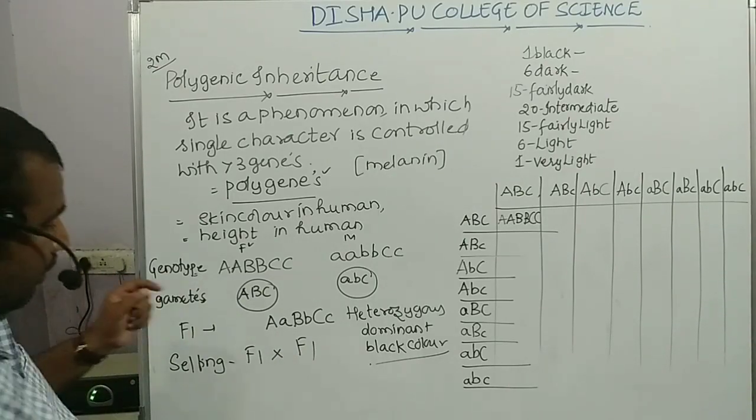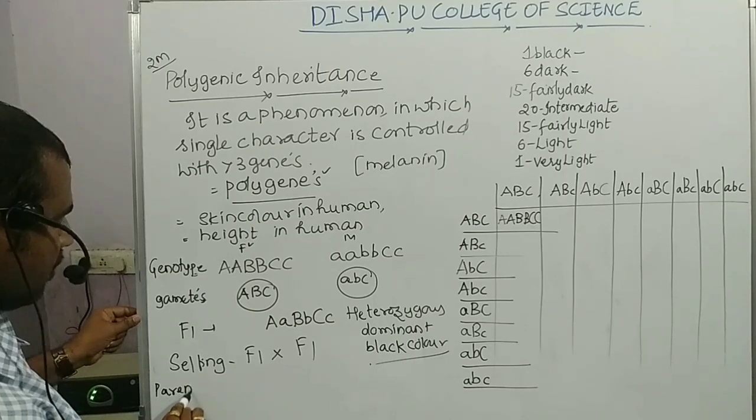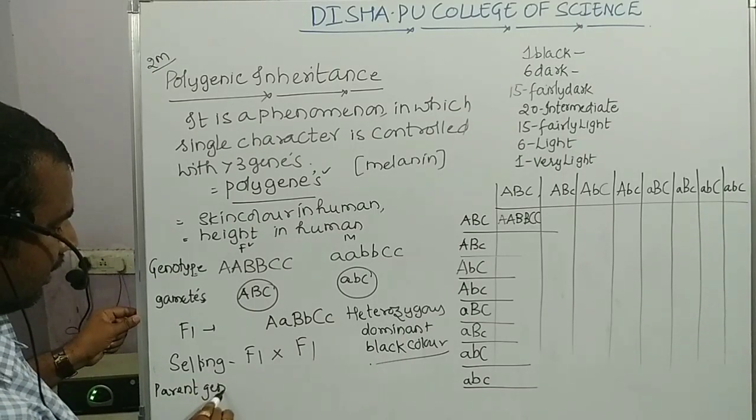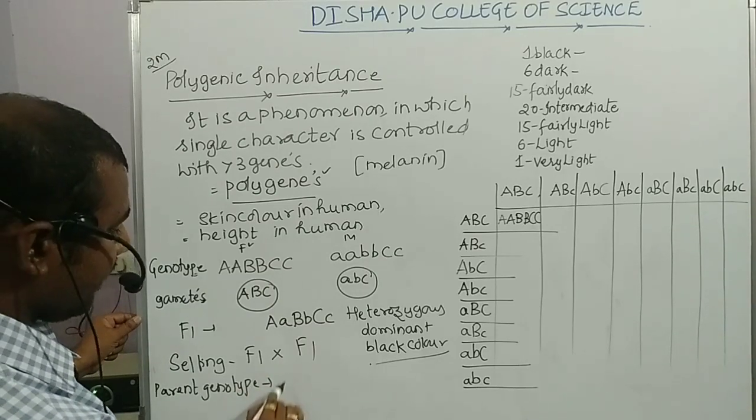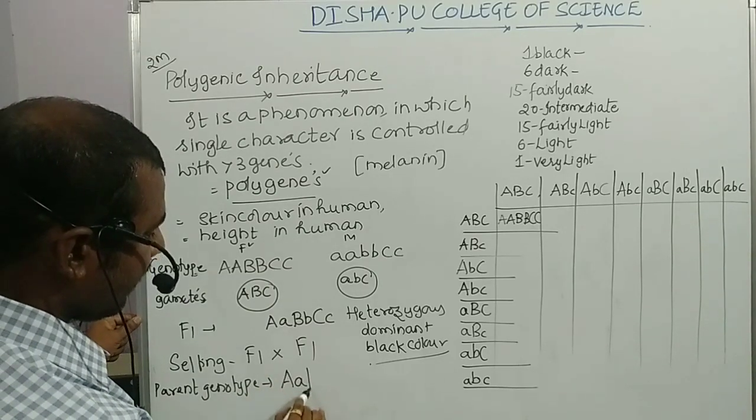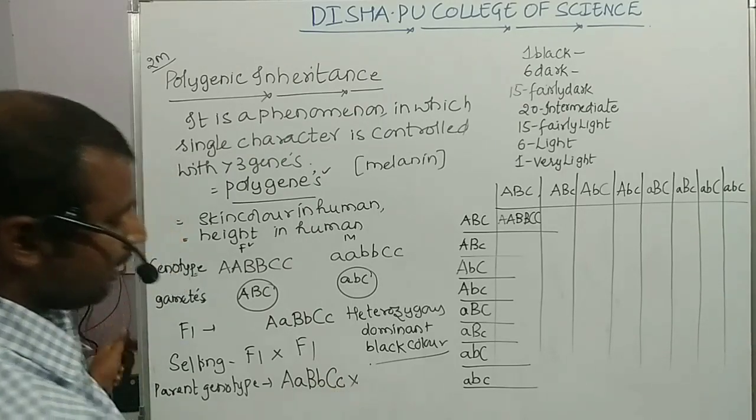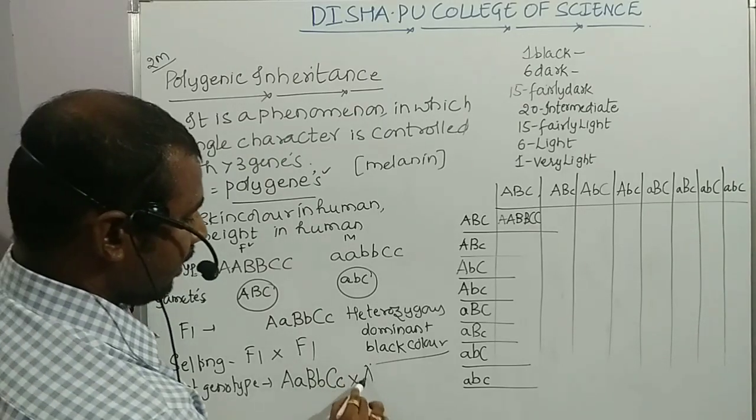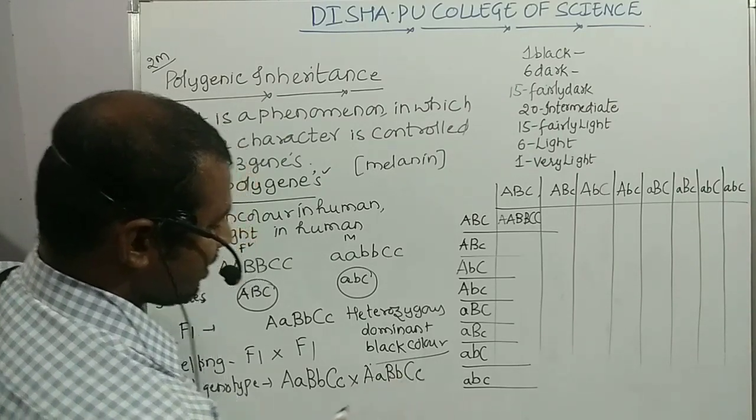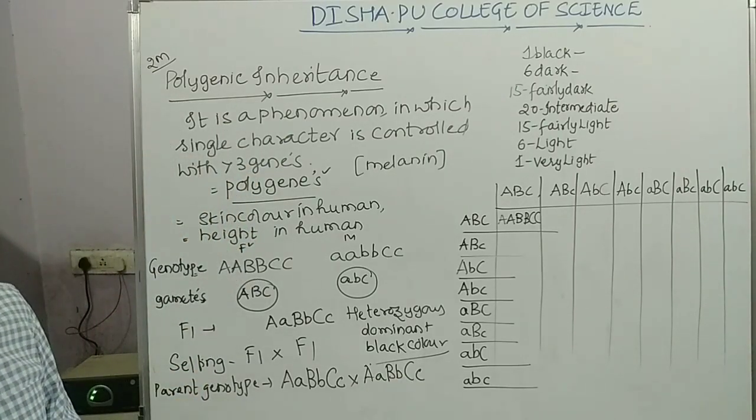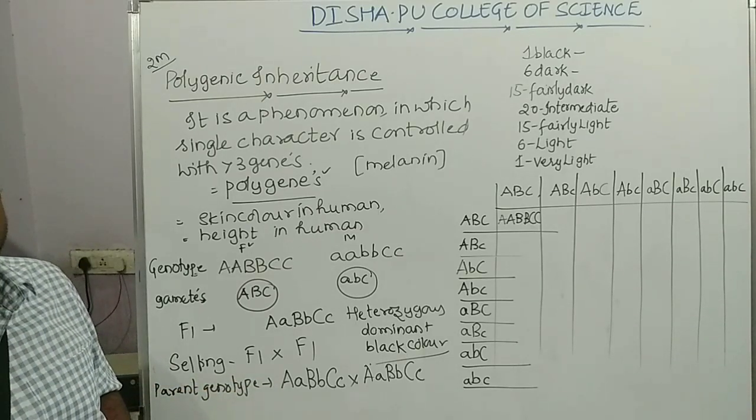F1. So thereby consider again the F1 individuals as the parent genotype. So considering the parent genotype, capital A small a, capital B small b, capital C small c is crossed with capital A small a, capital B small b, capital C small c. Clear, students? Now what are the types of gametes possible here?